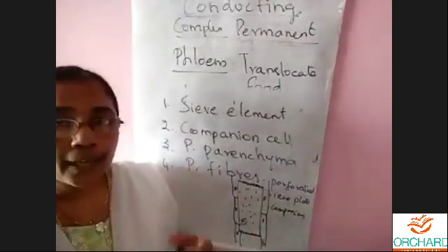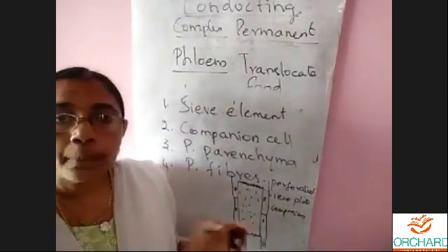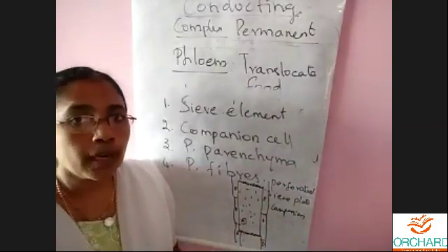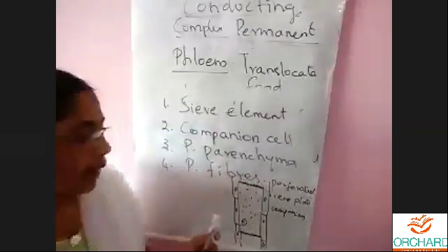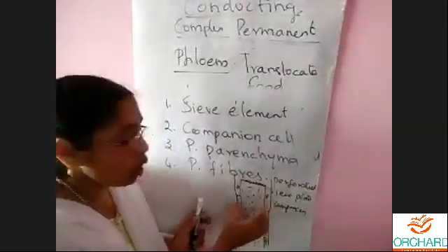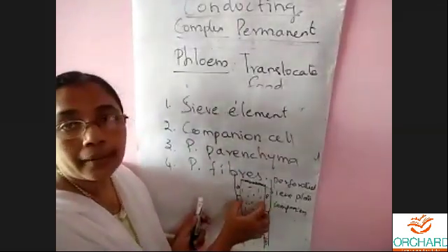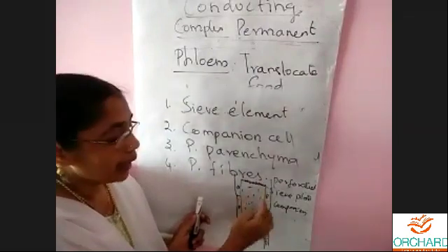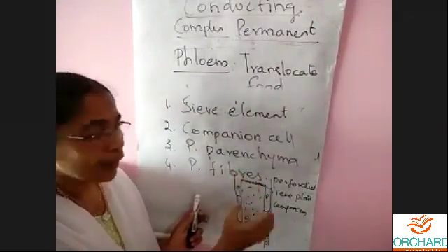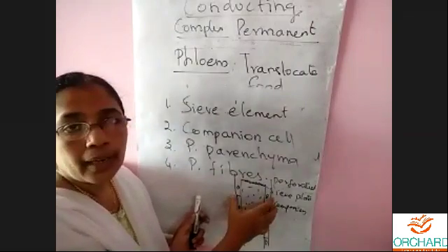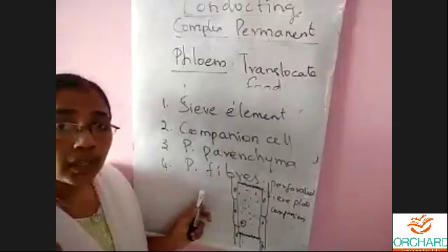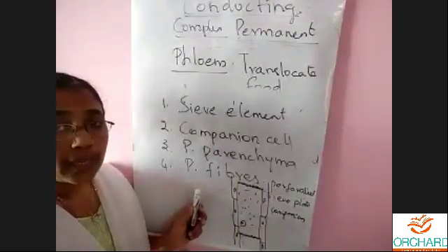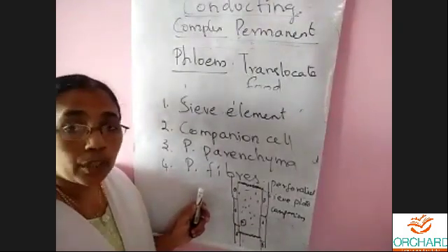You call a friend a companion, who will always be with you. Like that, these cells are always attached to the sieve element. They are also living cells. So what are those cells?